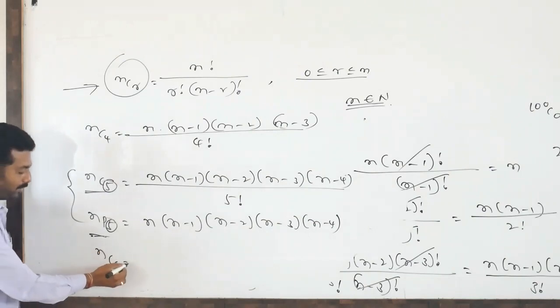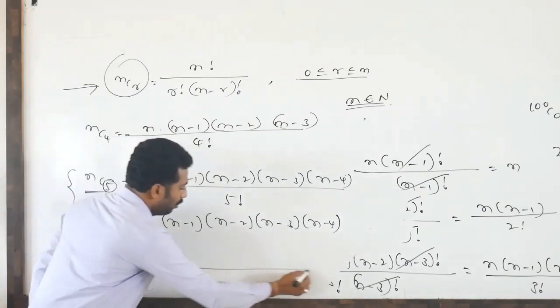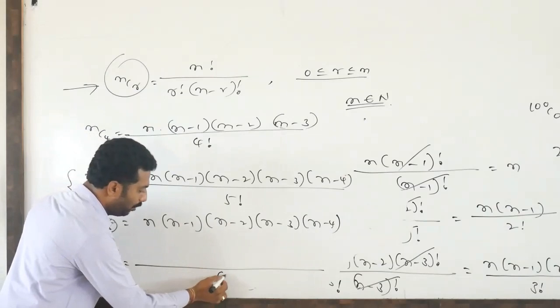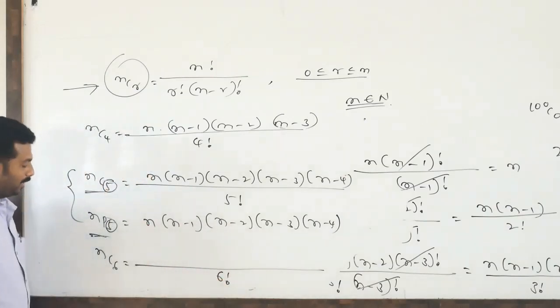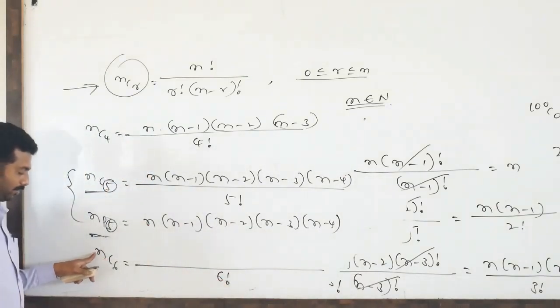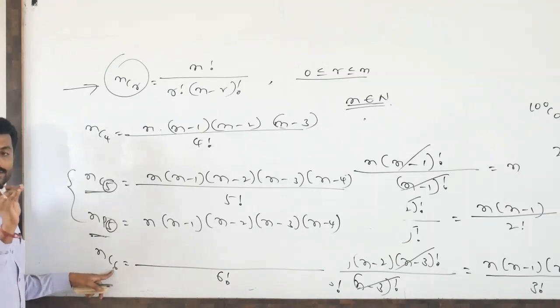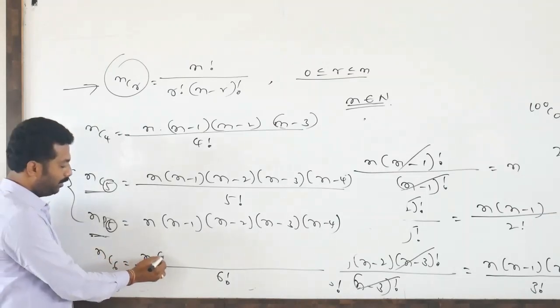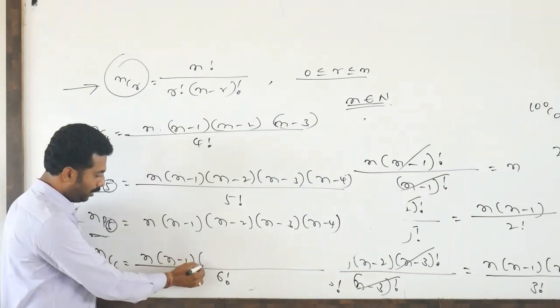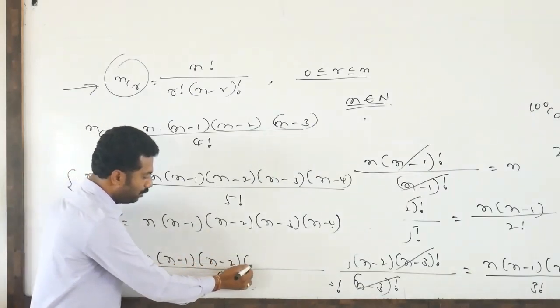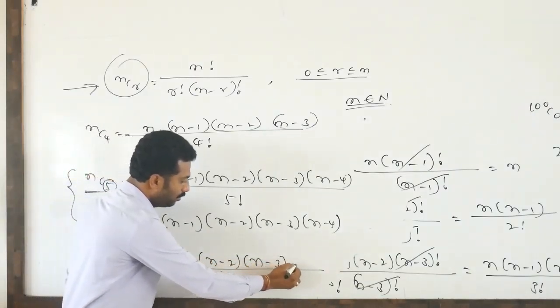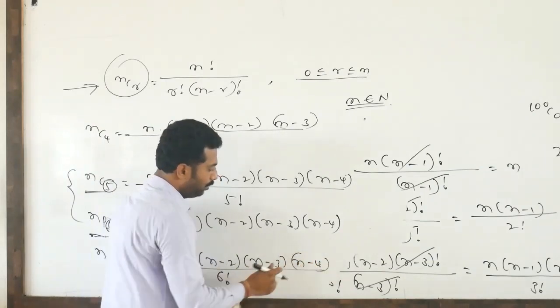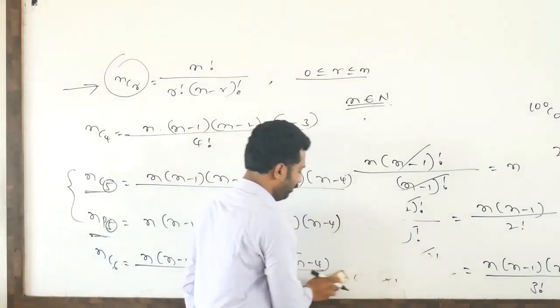Similarly, how to write nC6, you tell me? So nC6 is there. First we have to write 6 factorial. Then 6 we have to reduce. n we have to reduce 5 times. So that is n into n minus 1 into n minus 2 into n minus 3 into n minus 4 into n minus 5.